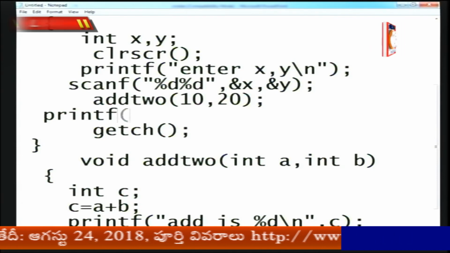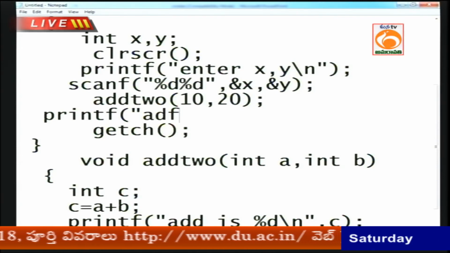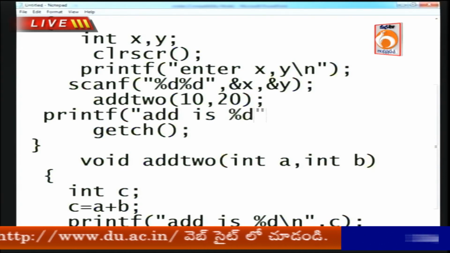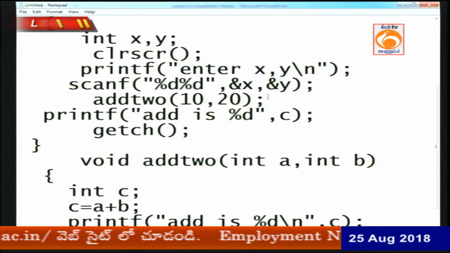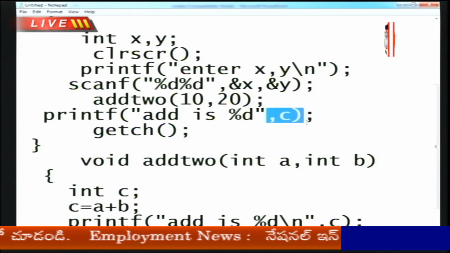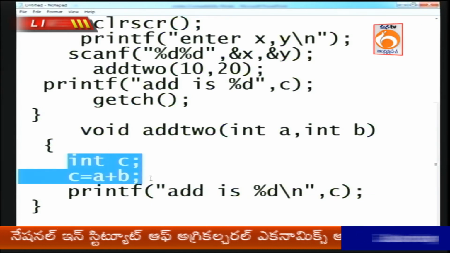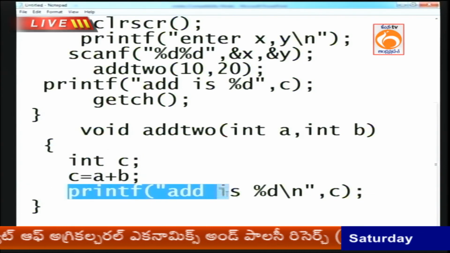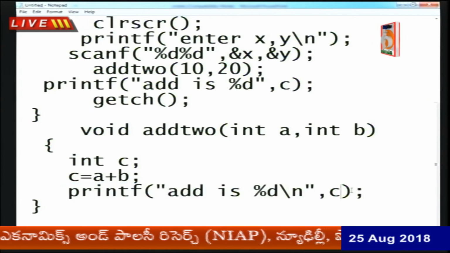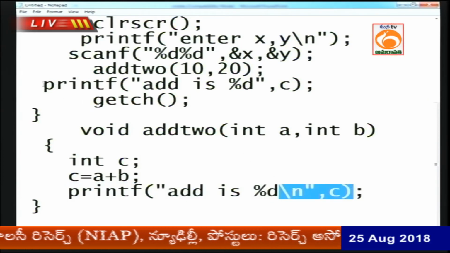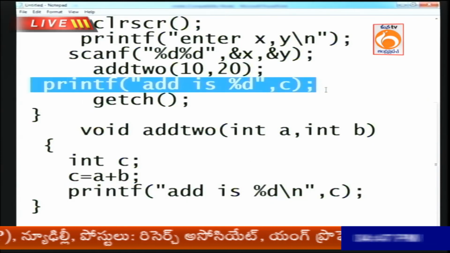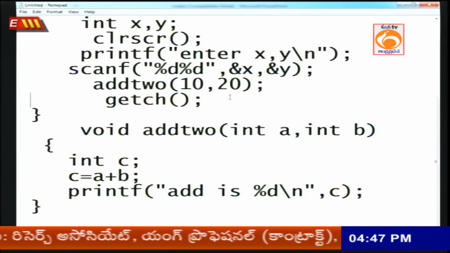Now if I used printf addition is %d with c in main, it is not acceptable, because c is declared inside the function, so it only prints inside. It is a formal argument case, but this c value cannot return to the main, because it is a no return.